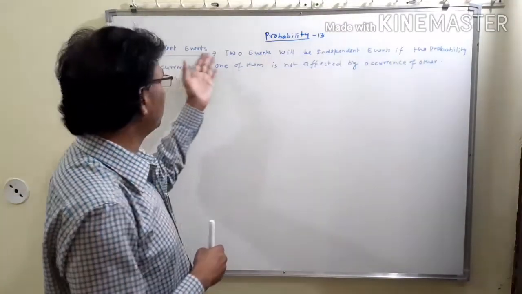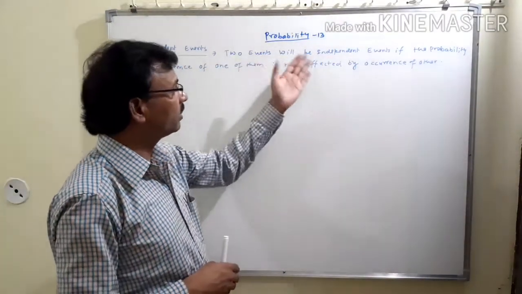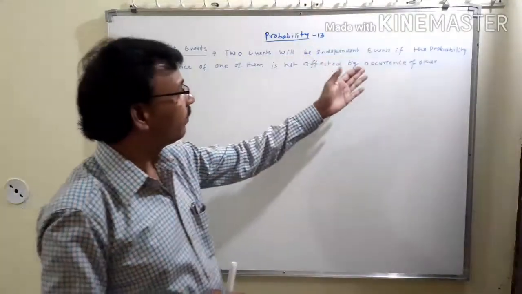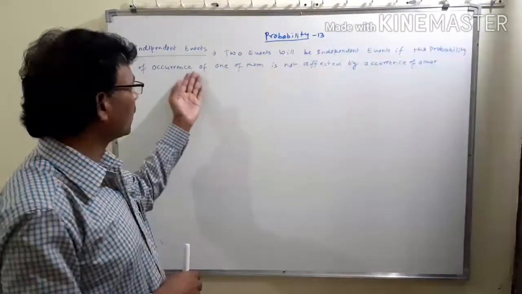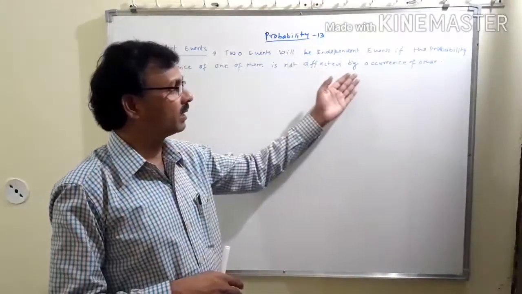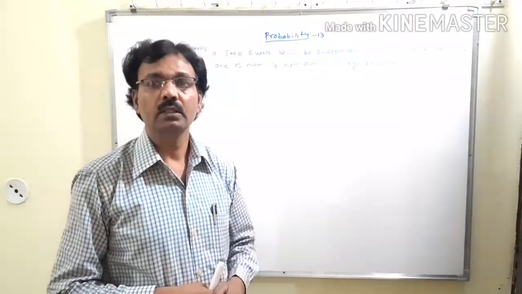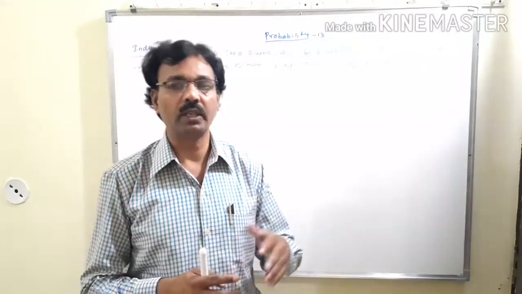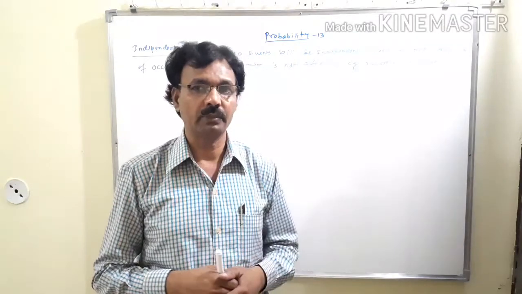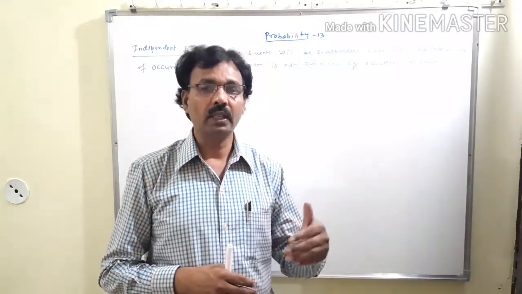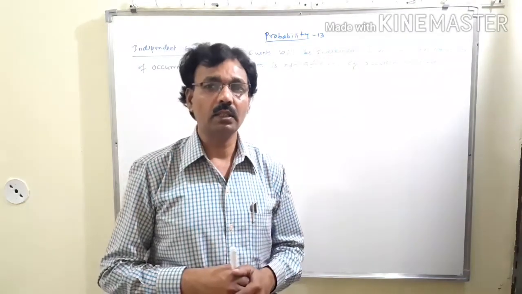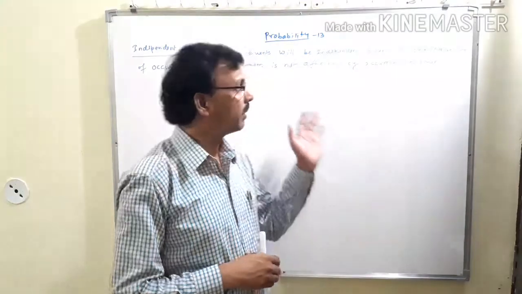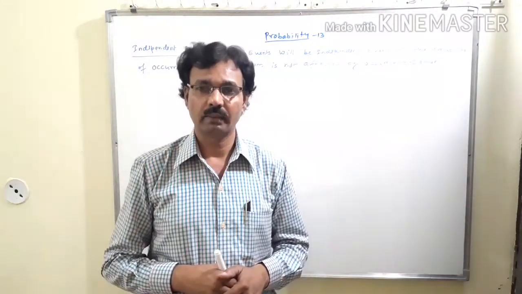Two events will be said to be independent if the probability of occurrence of one of them is not affected by the occurrence of the other. That means suppose one event has already occurred and you want to find the probability of another event of the same sample space, and if the probability of the second event does not depend on the first event which has already occurred, then this type of event is known as an independent event.